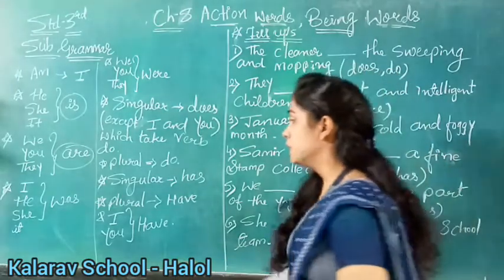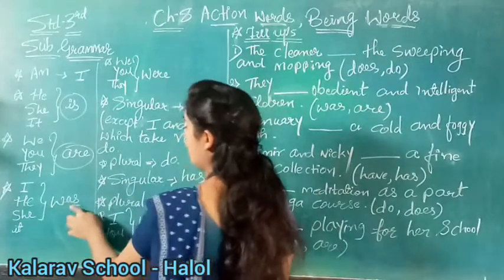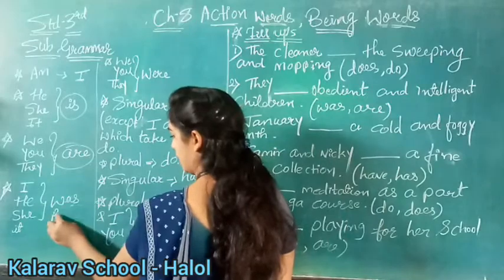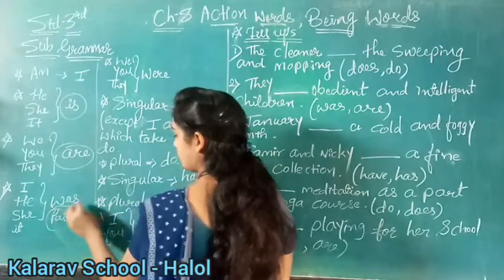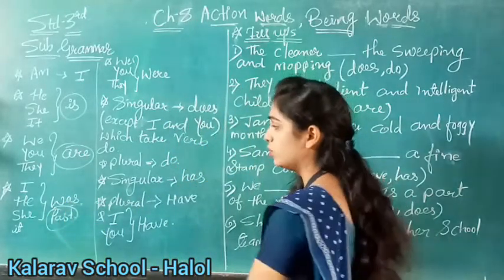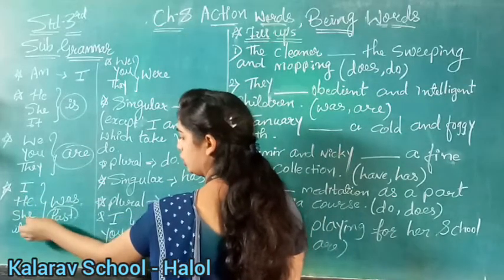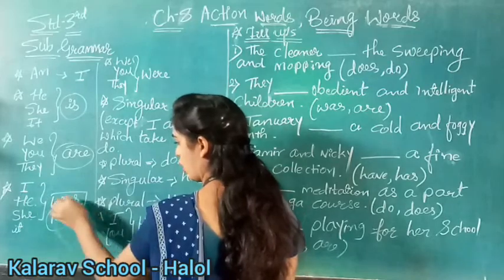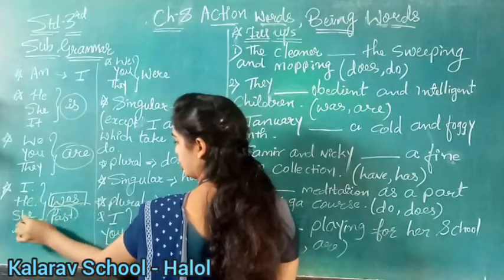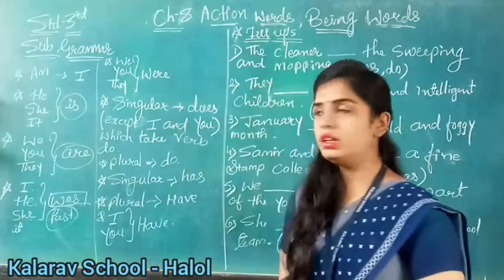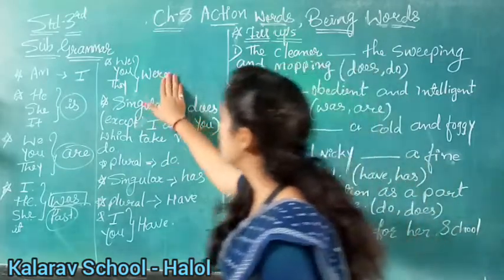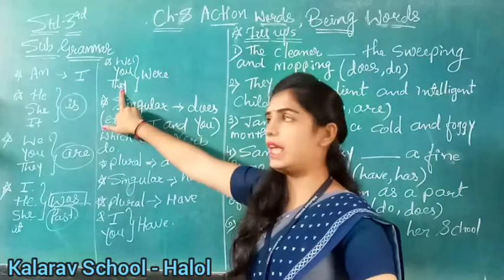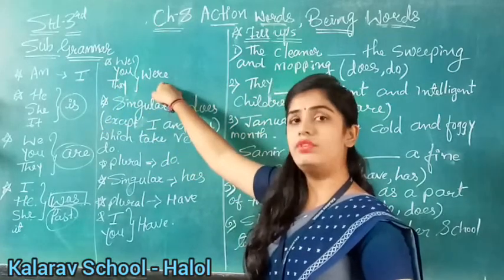Now see this, children: when it is past tense, at that time was comes in the sentence. We will use was with I, he, she and it. In a past tense sentence we will always use was with I, he, she, it. Understand, children? Now see here it is given were: we, you, they. When it is plural in the past tense, at that time we will write were.